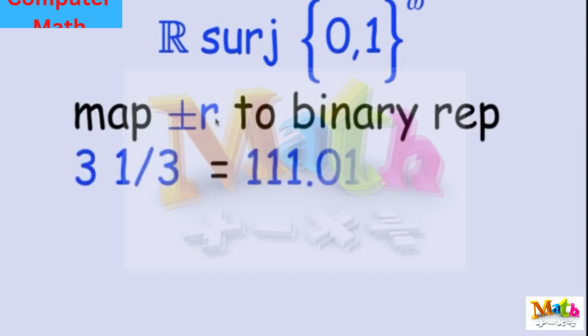So let's look at some real number and look at its binary representation. Assume for the moment that it's positive. So let's look at, say, the binary representation of some number like 3 1/3.